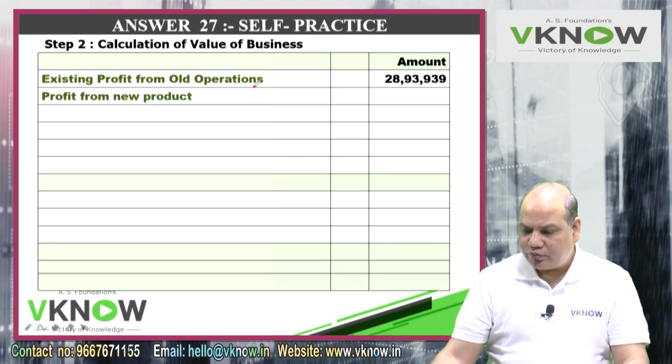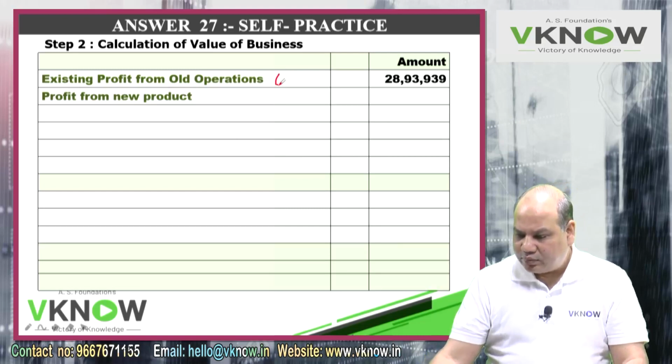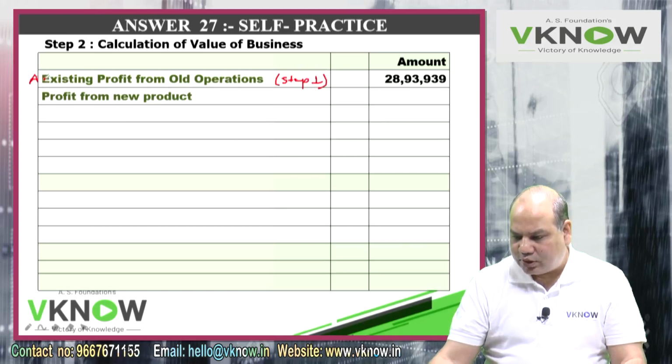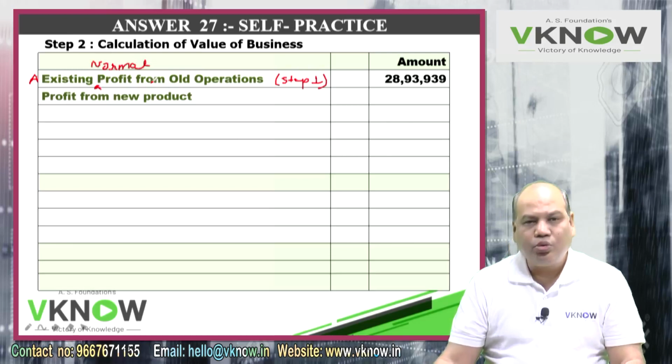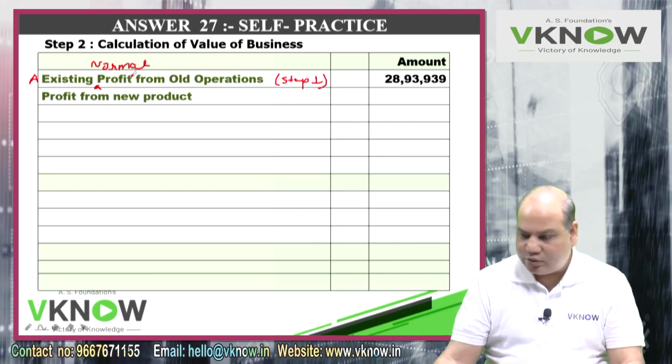Step number 1 is already done. So write down point number A: existing normal profit from old operations. In bracket, step 1, 28,93,939.